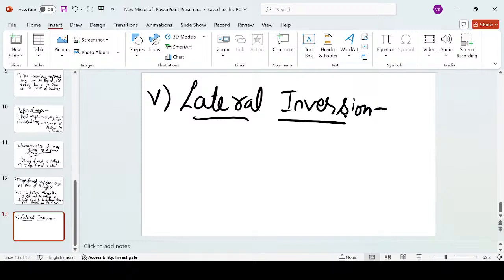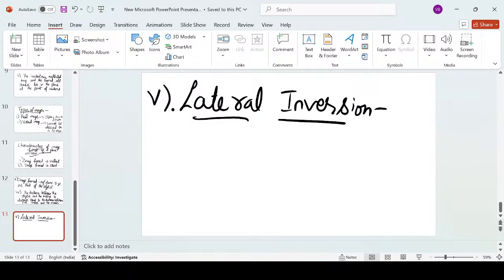Why so? Because when we see ourselves in a mirror, the sides of the image are swapped. It means the left side of the object will appear as the right side of the image in the mirror, and the right side of the object will appear as the left side of the image in the mirror. And that property we call lateral inversion.